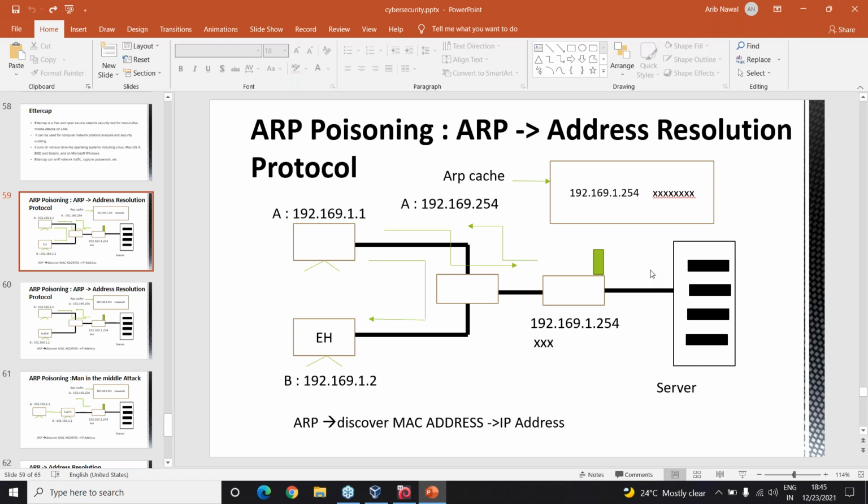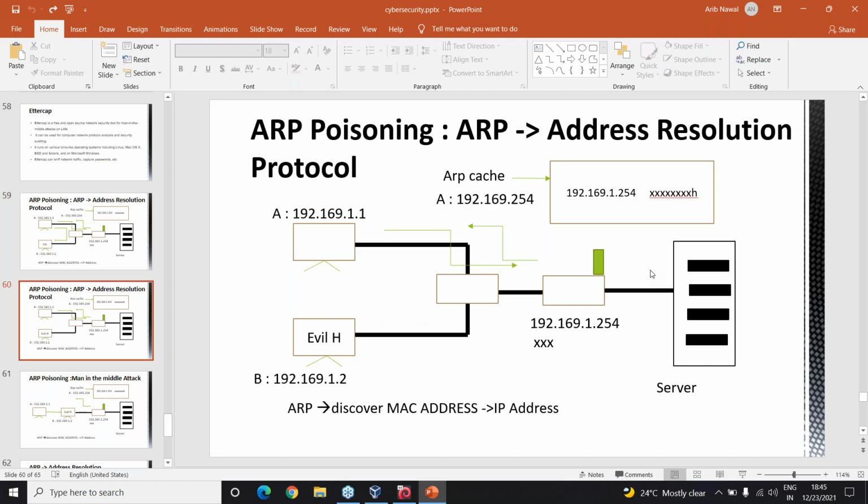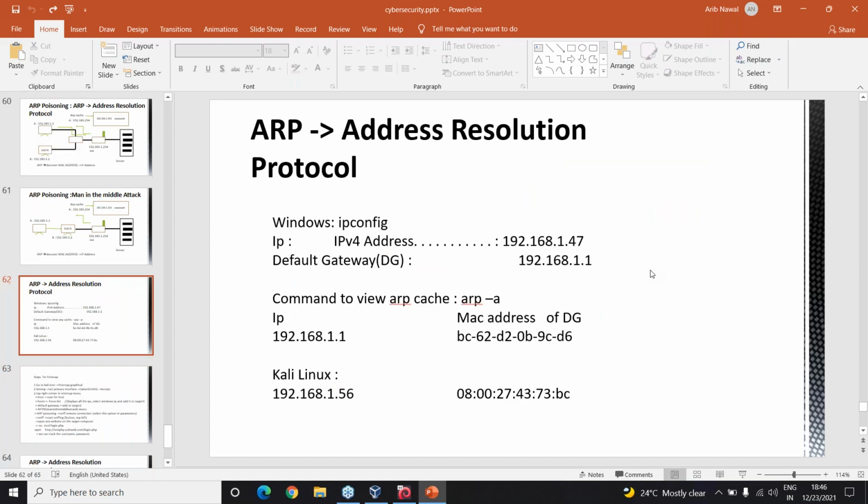So basically falsified ARP messages which are not true are sent, and this data is saved as the ARP cache. How do you view this ARP cache? If you type ipconfig, you get the IP address and the default gateway. If you want to view the ARP cache, just give arp -a, and it will give you the IP address and the MAC address, and then you can actually find this.